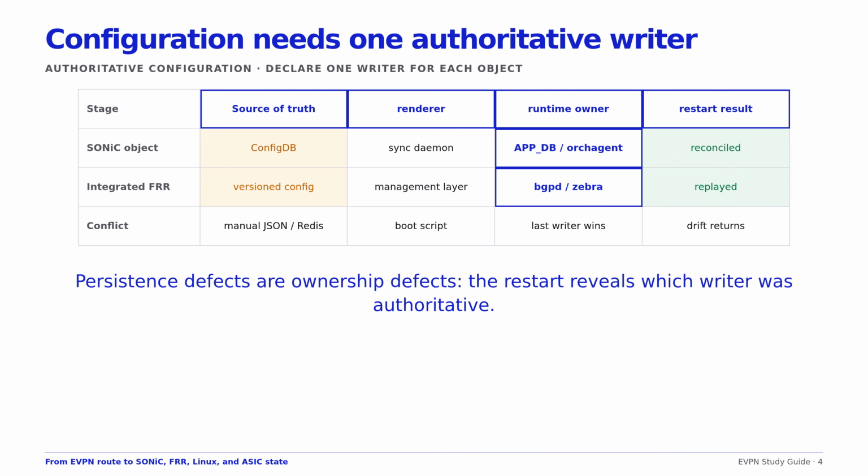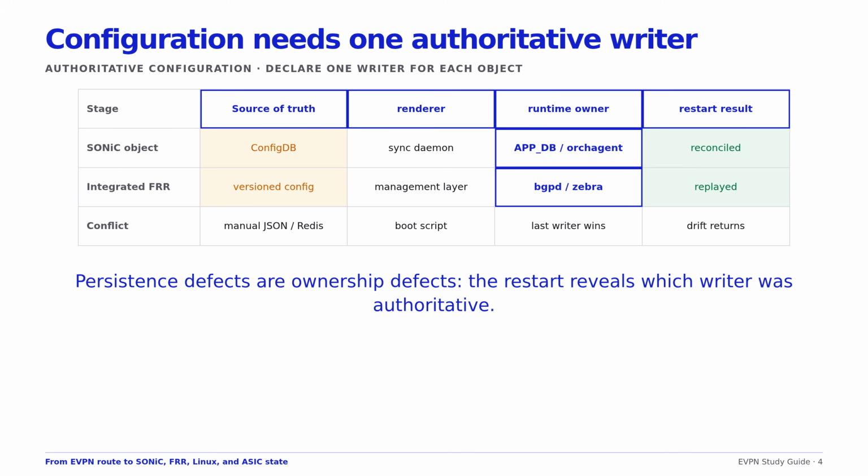Before troubleshooting dynamic state, identify who owns configuration. SONiC commonly stores running intent in config.db, Redis database 4, while a persisted config_db.json file may seed the next boot. FRR commonly uses its integrated configuration file, a boot script, live Redis command, generated JSON, and manual VTYSH change can all express different values. The system may work until restart reveals the losing writer.